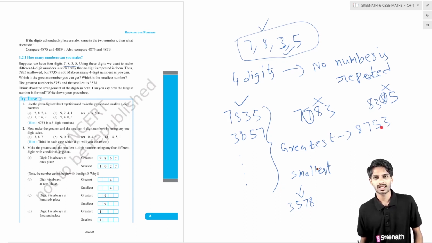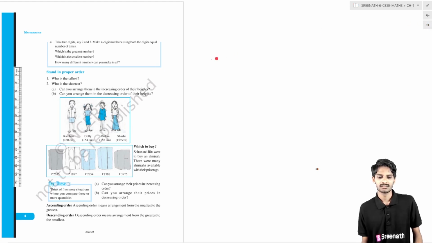In this also we have to arrange the numbers in the decreasing order only, so that we can get the greatest number. Okay, this is the first subtopic. Here you also have some exercise you can do. There are four students, and their heights are given in centimeters. You have to find out who is the tallest one and who is the shortest one, which means what is the greatest number in these four.